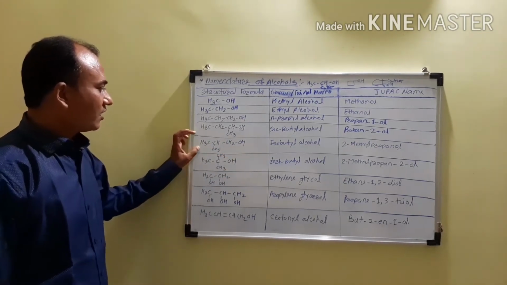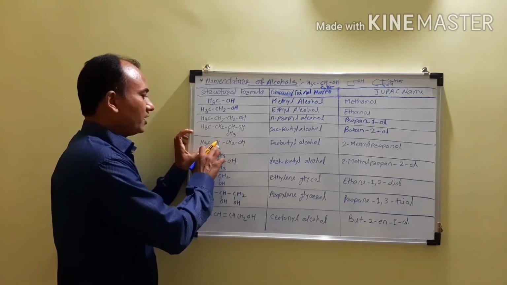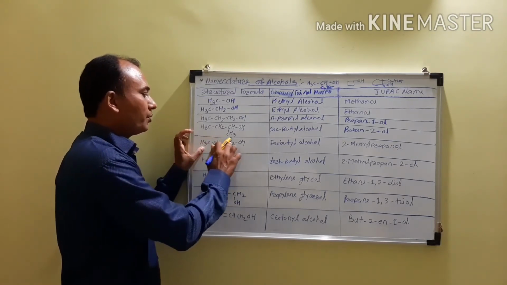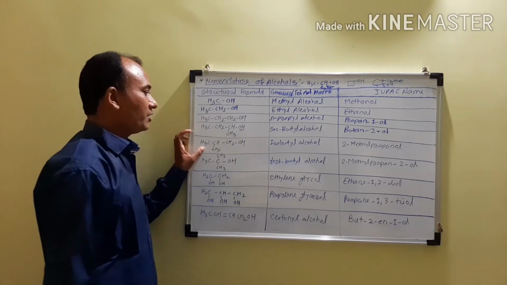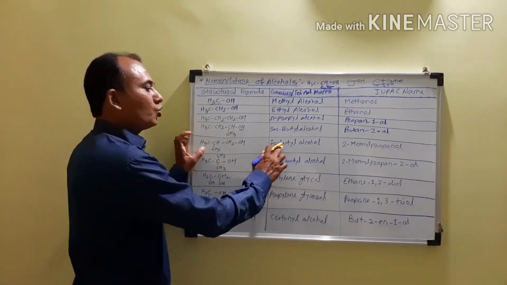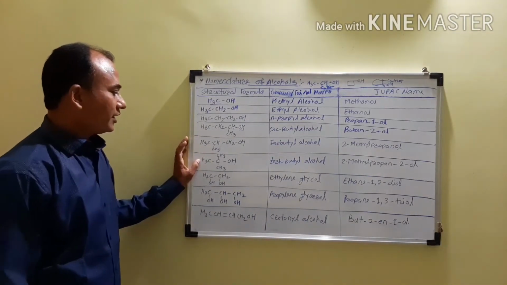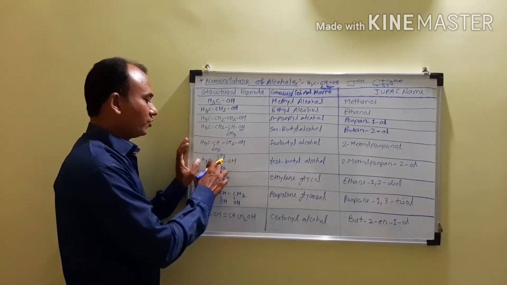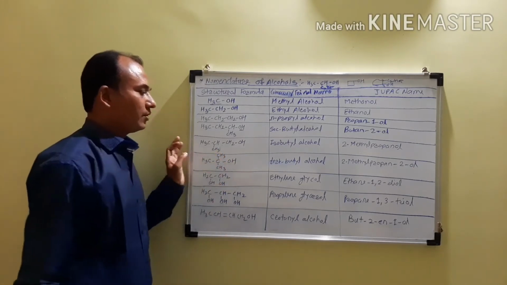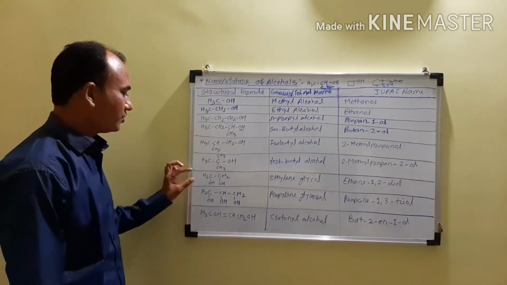In that case the substituent is attached to the second carbon, and therefore it is the isobutyl group, and to this isobutyl group the hydroxyl group is attached, so the common name is isobutyl alcohol. Now the hydroxyl group is attached to the tertiary carbon atom, and therefore it becomes tertiary butyl alcohol. With 4 carbon atoms, the alkyl group is butyl.